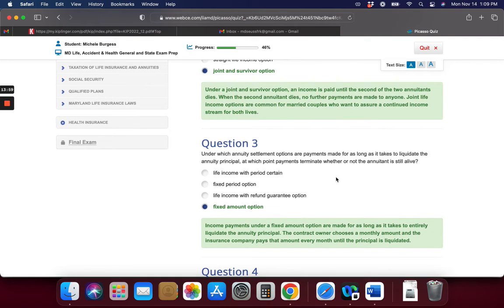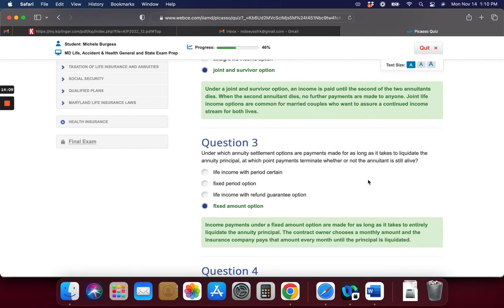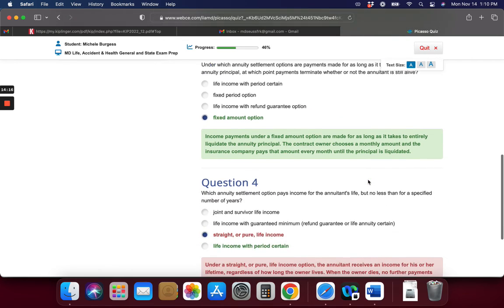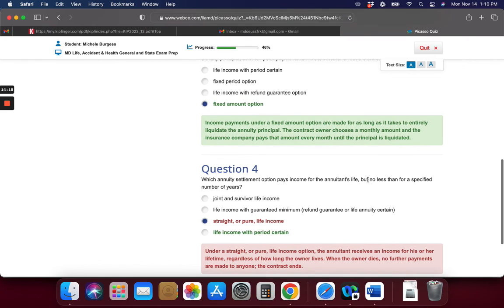The next one was the fixed amount option. Income payments under a fixed amount option are made as long as it takes to liquidate the annuity principal. The contract owner chooses a monthly amount, and the insurance company pays that amount every month until the principal is liquidated. The next one was life income with period certain.